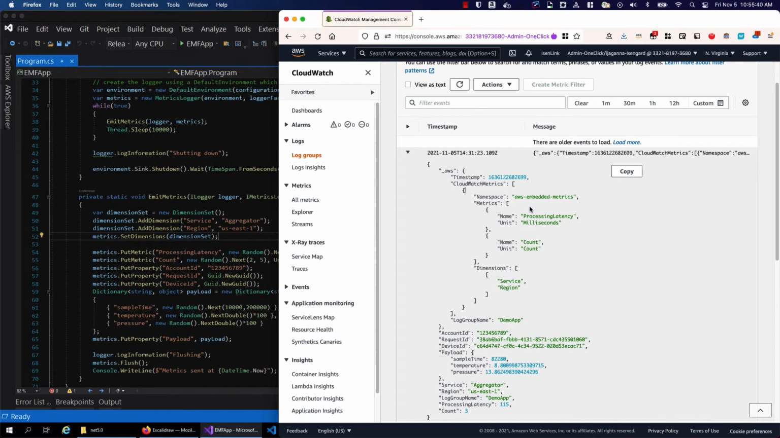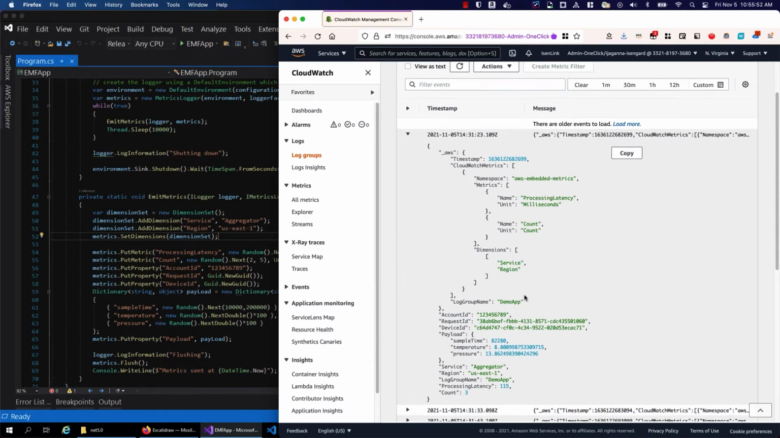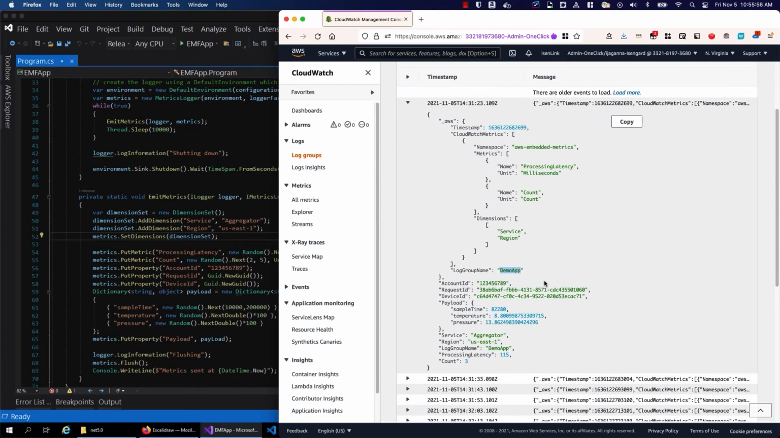This is the metric data that we are receiving, and you can see the processing latency in milliseconds from here, and you can see the service and region. Those are the dimensions under which we are collecting, so we added that. And the log group name is demo app. That is also data that comes in.